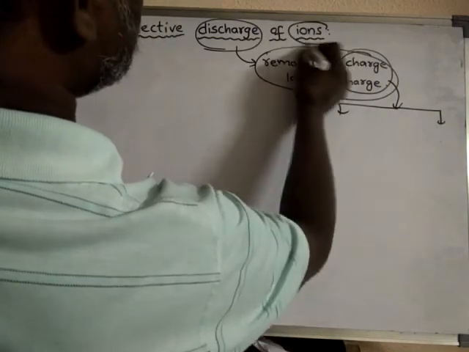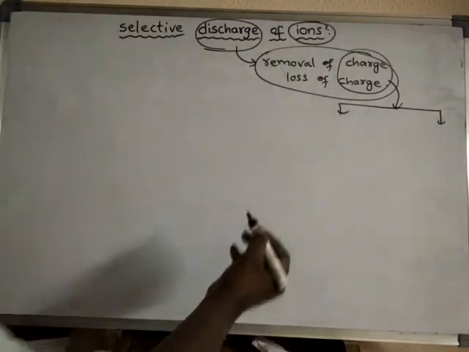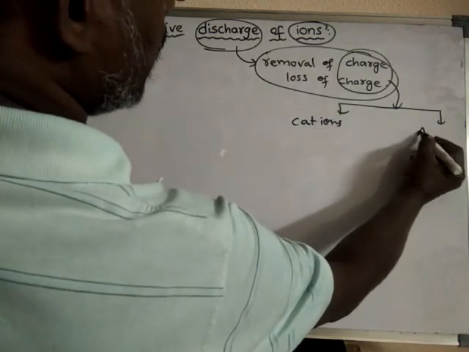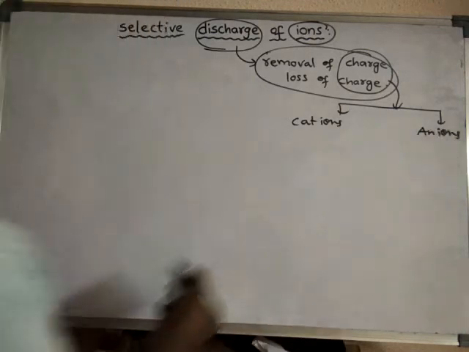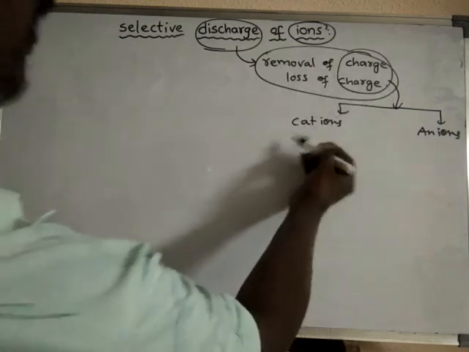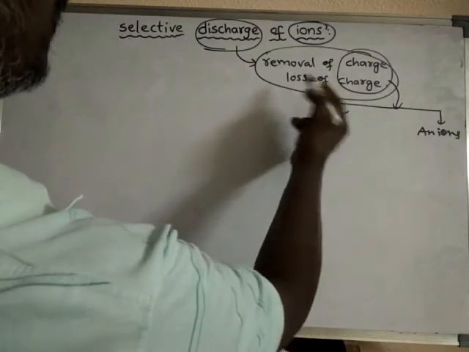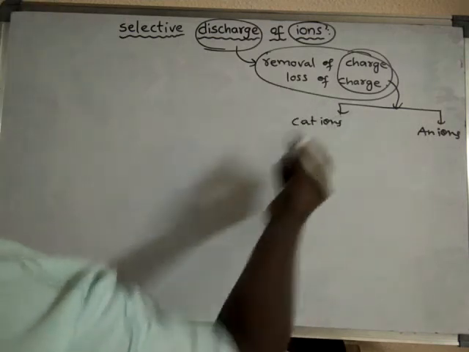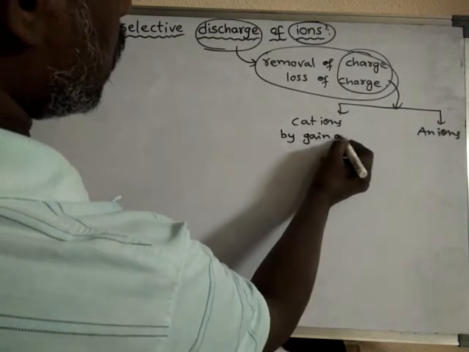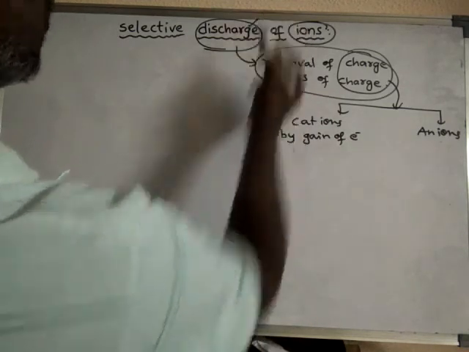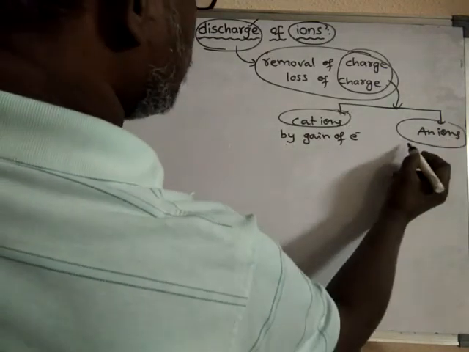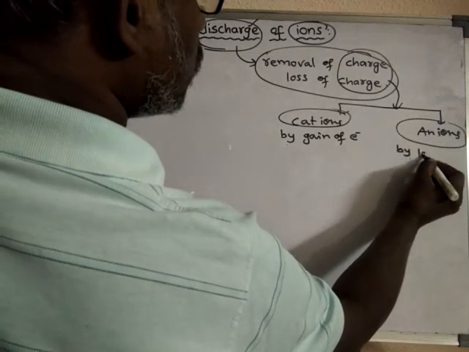So the ions may be classified into two types. What are they? Cations and anions. Okay, cations, how do they remove their charge? Cation means positive ions. So the cations remove their charge or lose their charge by gaining of electrons. Okay, they undergo discharge. Cations discharge by gain of electrons, whereas anions discharge by loss of electrons.